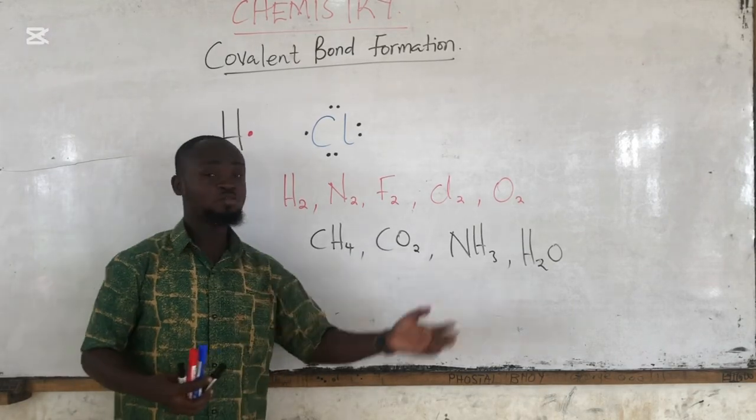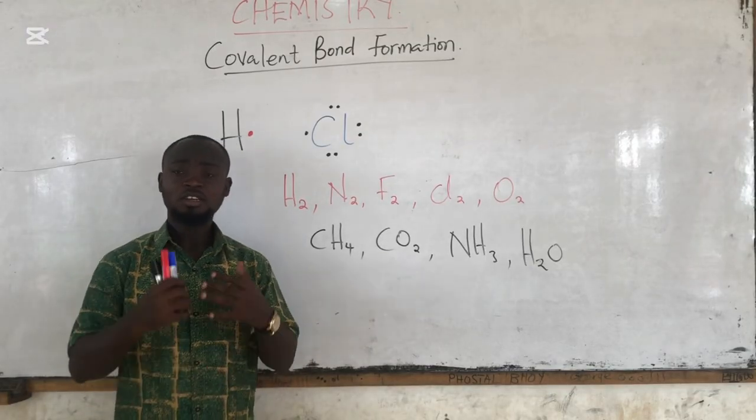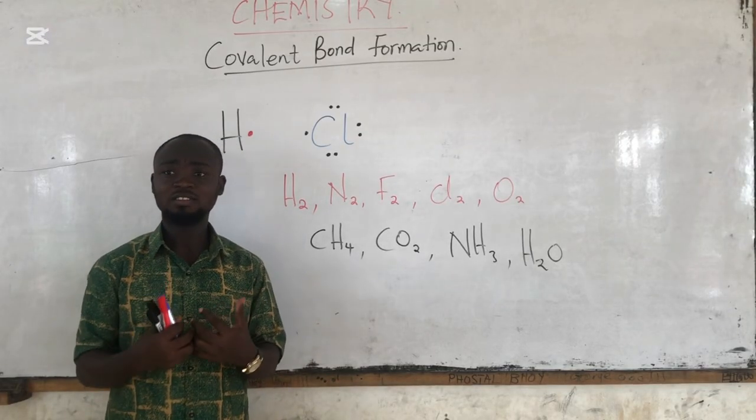They are all examples of covalent compounds, that is, compounds that are formed as a result of covalent bonding.